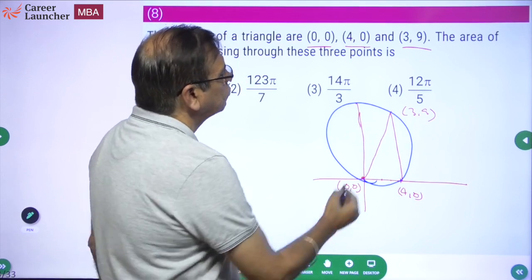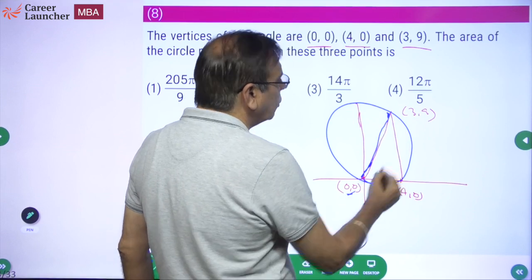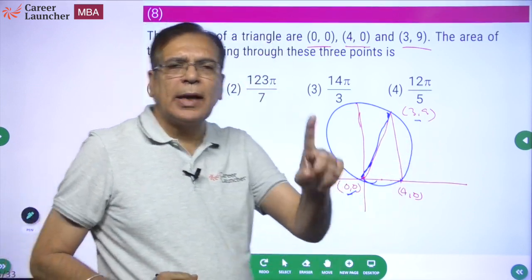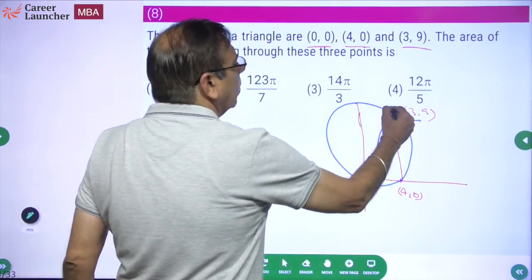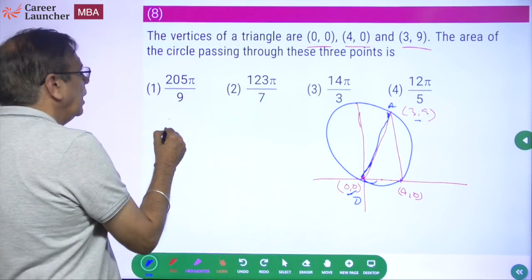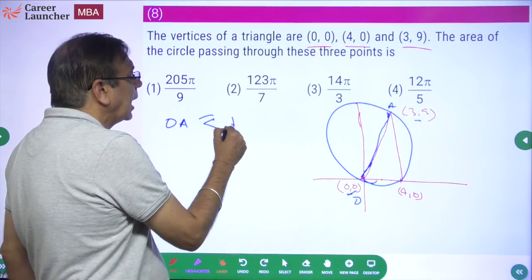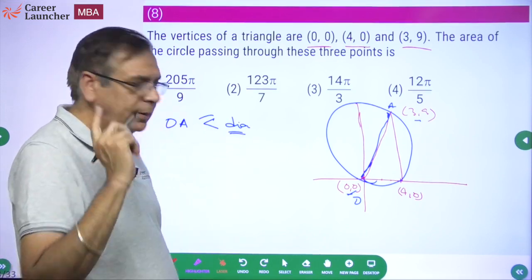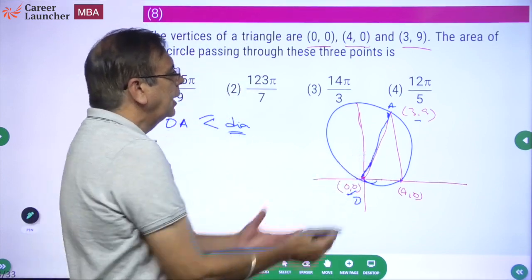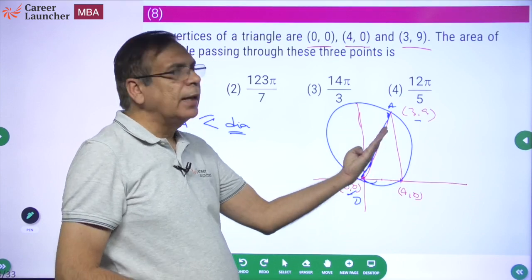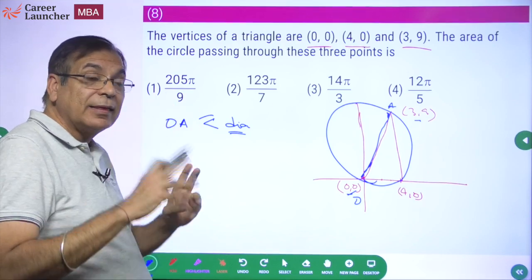Now please tell me, this line joining 0, 0 and 3, 9, will it be equal to the diameter, more than diameter, or less than diameter? So this point, if I say this point is A and this is O, can I say OA has to be less than or equal to the diameter of the circle? Is this fine? Because if the center is here, for example, if this is the diameter, then that's fine. Otherwise, this will be a chord, it will be less than the diameter. So OA will be definitely less than or equal to the diameter.